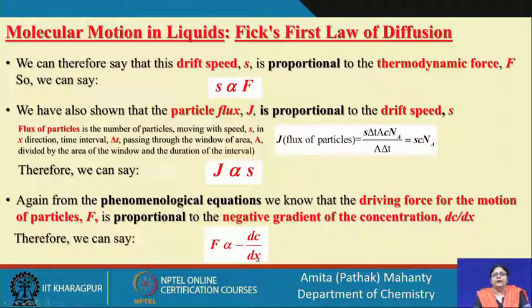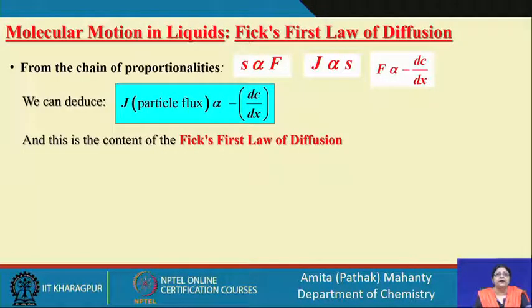So, what we have generated is a chain of three proportionalities. The drift speed is proportional to the driving force, because the drift speed is attained only when the viscous drag and the thermodynamic forces are balanced. So, the speed will be proportional to the thermodynamic force which is operative.